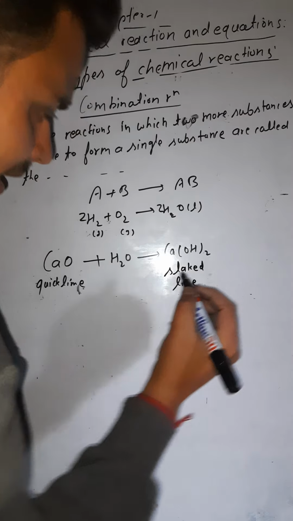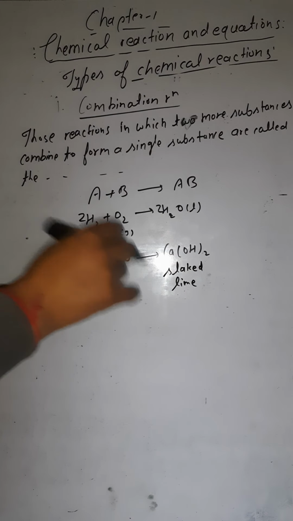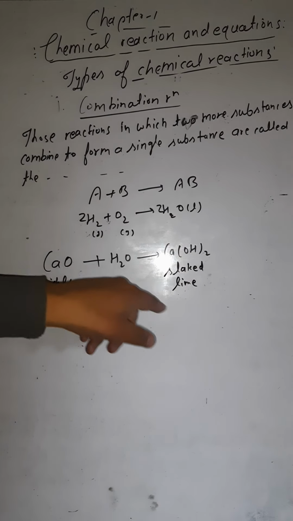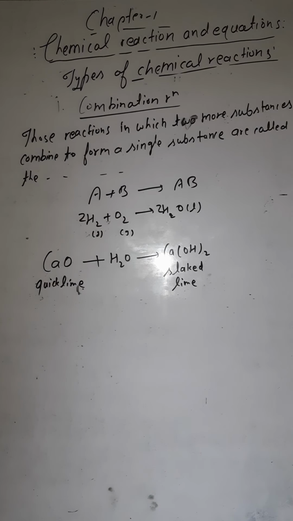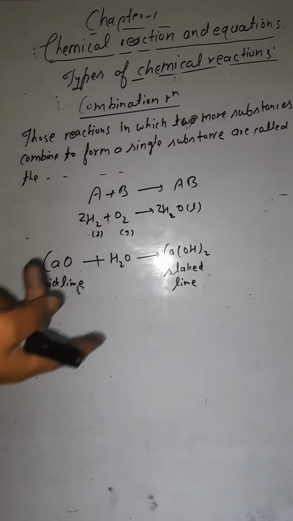Silicate lime. So what is this silicate lime? This silicate lime is the whitewash. This we are using to paint our houses. Okay. So this is whitewash. So what is the whitewash?